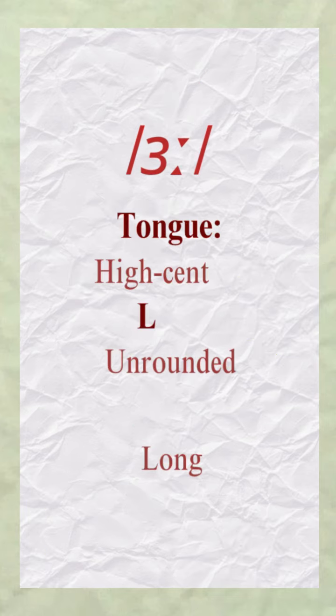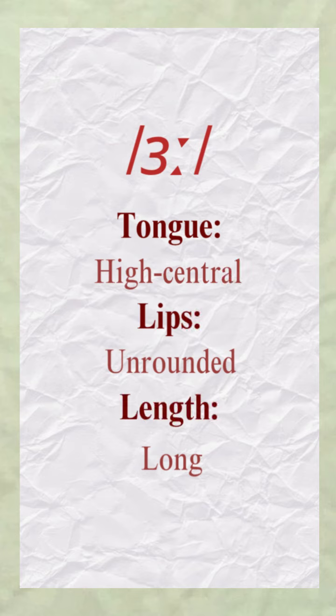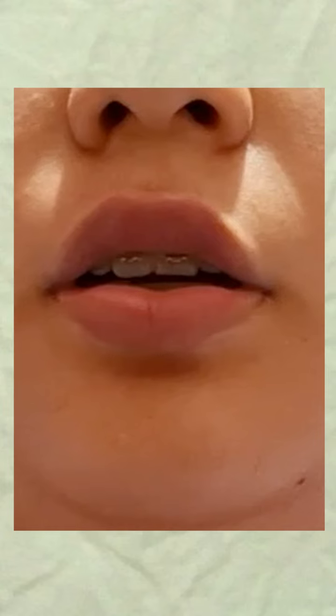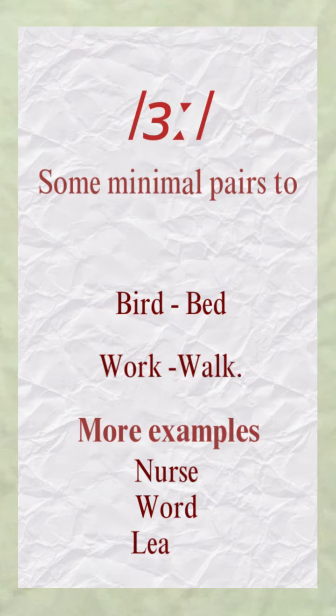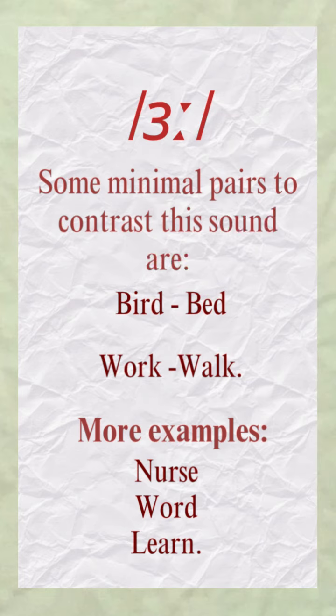The sound is a long central vowel. The tongue is in the middle of the mouth and the lips are unrounded. The mouth is slightly open and the sound is longer. Listen. Some minimal pairs to contrast these sounds are bird, bed, and work, walk.